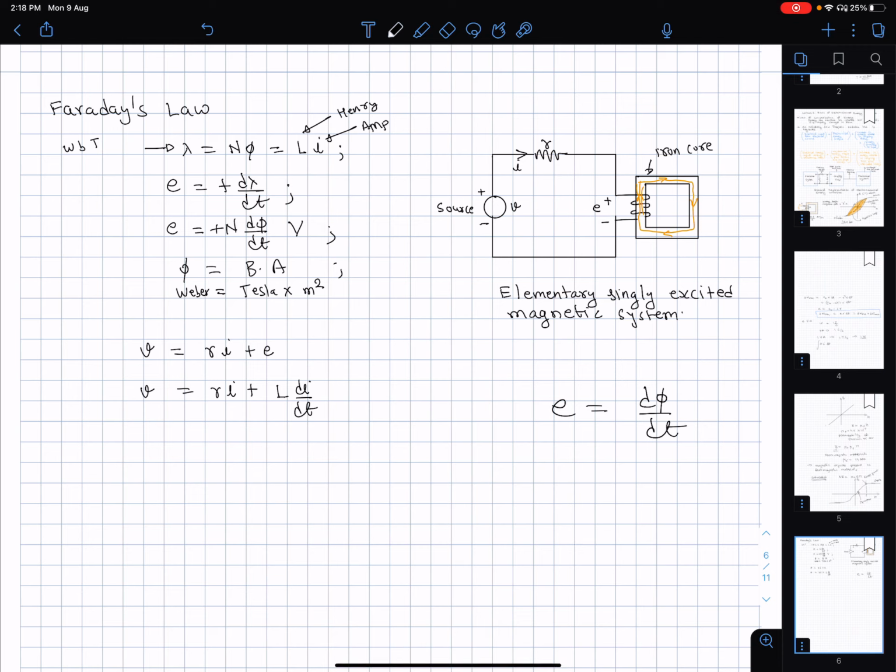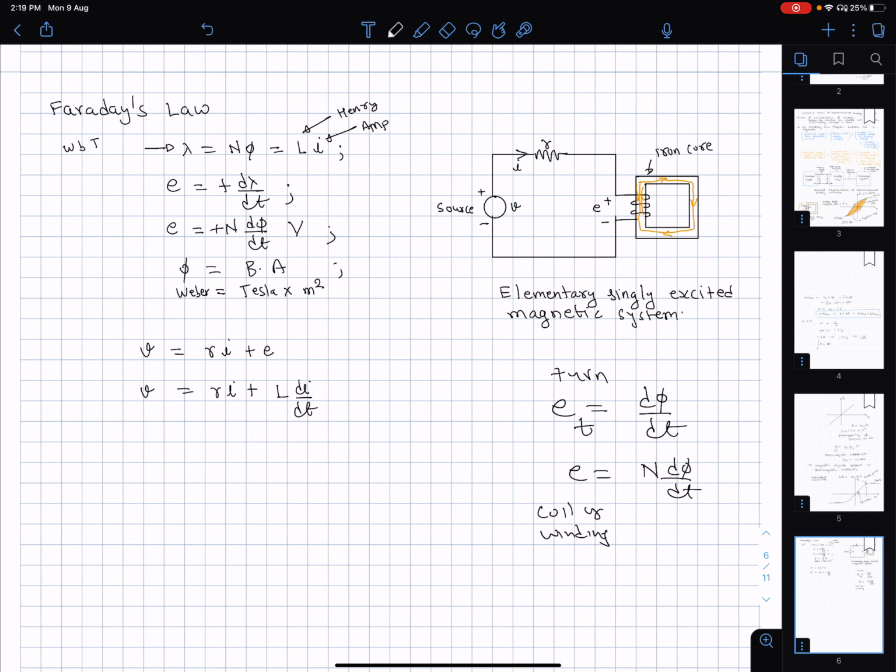I'll come to the sign plus or minus later on, but the EMF induced per turn is d phi by dt. And since there are N turns connected in additive form, the net EMF e across the winding is going to be N times d phi by dt.